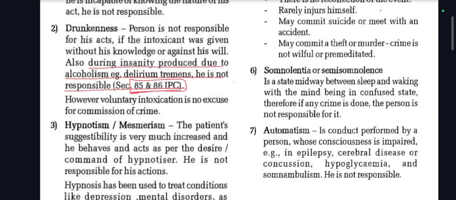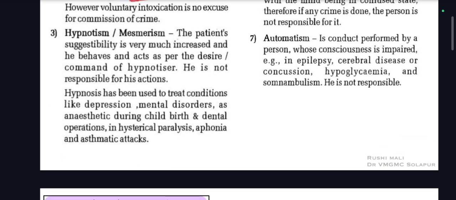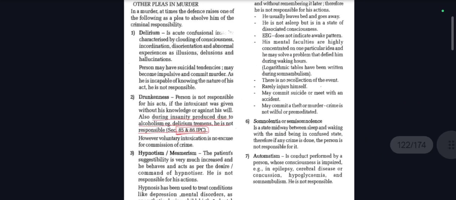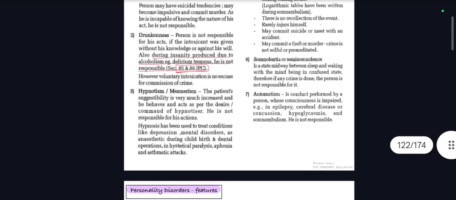What is somnolentia or semi-somnolence? It is a state midway between sleep and waking, with the mind being in a confused state. Therefore, if any crime is done, the person is not liable. Basically, the person is not responsible. What is automatism? It is a conduct performed by a person whose consciousness is impaired, that is, in epilepsy, cerebral disease or concussion, hypoglycemia, and somnambulism. He is not responsible. So, these are the 7 pleas under which a person can be excused: delirium, drunkenness, hypnotism, impulse, somnambulism, somnolentia, and automatism.